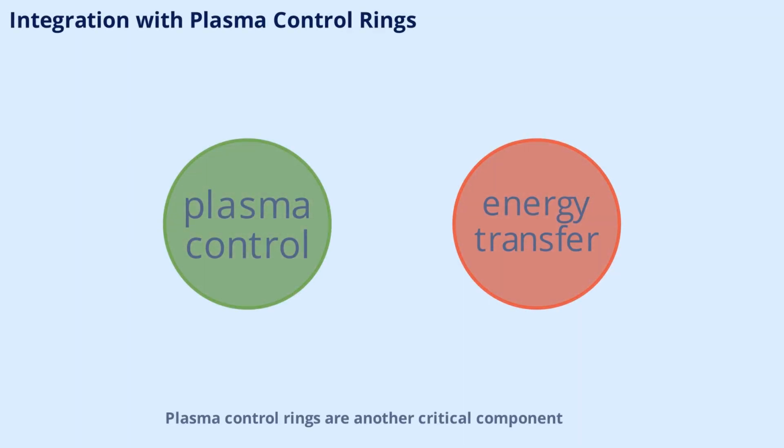Plasma control rings are another critical component, acting as intermediaries between the quantum and macro layers. By integrating stability mechanisms with these rings, the AEON-CASIMIR system achieves seamless energy transfer and maintains coherence across all operational domains.